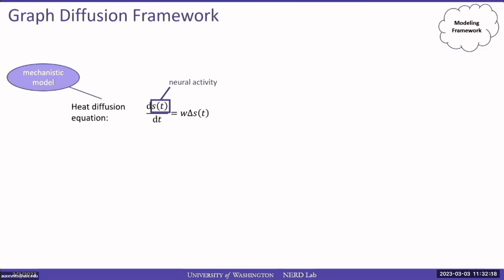The first temporal derivative of the neural activity, ds/dt, can be expressed by means of its second spatial derivative, as indicated here by the surface Laplacian, times a diffusivity parameter w. Now, this model can also be motivated from a neuroscientific perspective, as the right-hand side of this equation is essentially equivalent to the very popular current source density analysis.